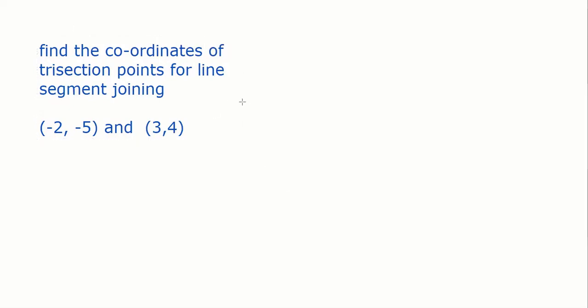See, this is your AB, guys. Understand, very important. Suppose this is my A point, and this is B. The ratio is not given, guys, but the word trisection is very, very important. You are dividing this line segment into 3 parts: this is P, this is Q. It means you are dividing the whole line segment into 3 parts.